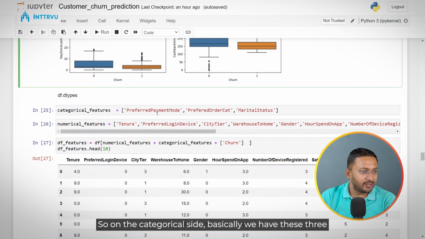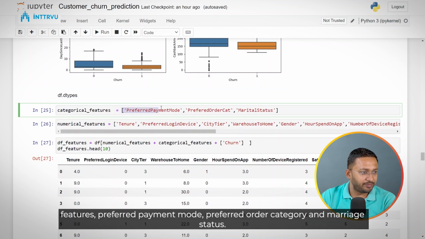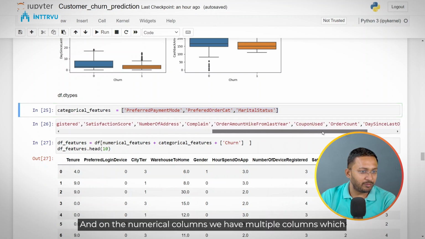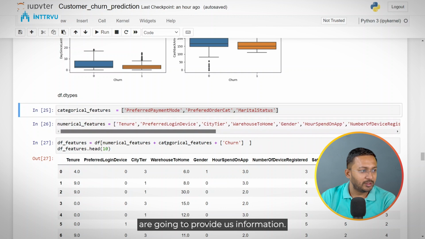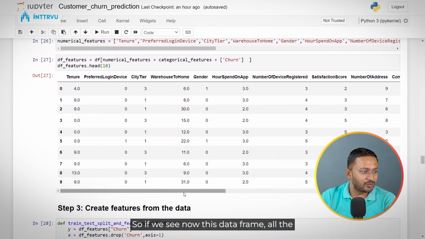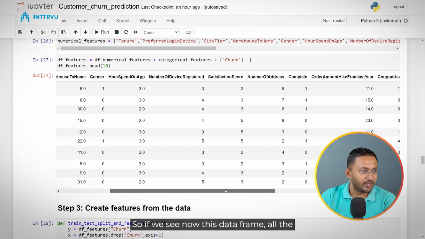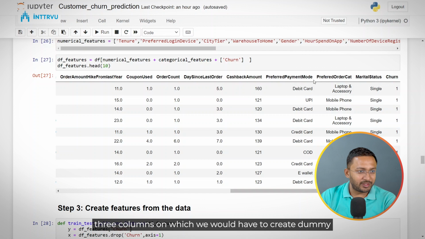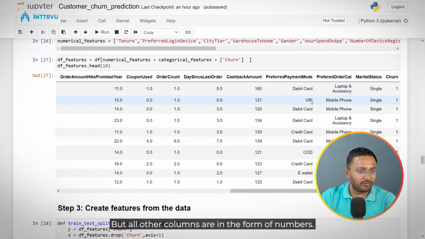So on the categorical side, basically we have these three features: preferred payment mode, preferred order category, and marital status. And on the numerical columns, we have multiple columns which are going to provide us information. So this is the data we have. If we see this data frame now, all the columns are in the form of numbers apart from these three columns on which we would have to create dummy features, but all other columns are in the form of numbers.